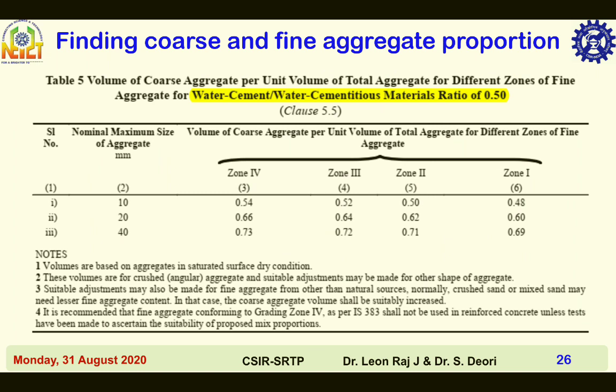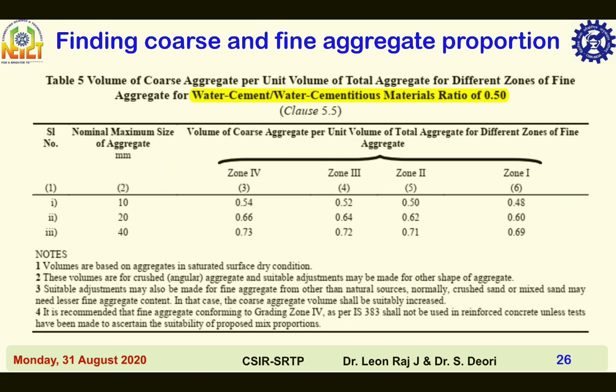As maximum nominal size of aggregates increases from 10 mm to 40 mm, the coarse aggregate by total aggregate ratio increases from 0.48 to 0.69. That is 48% to 69% of total aggregate is coarse aggregate